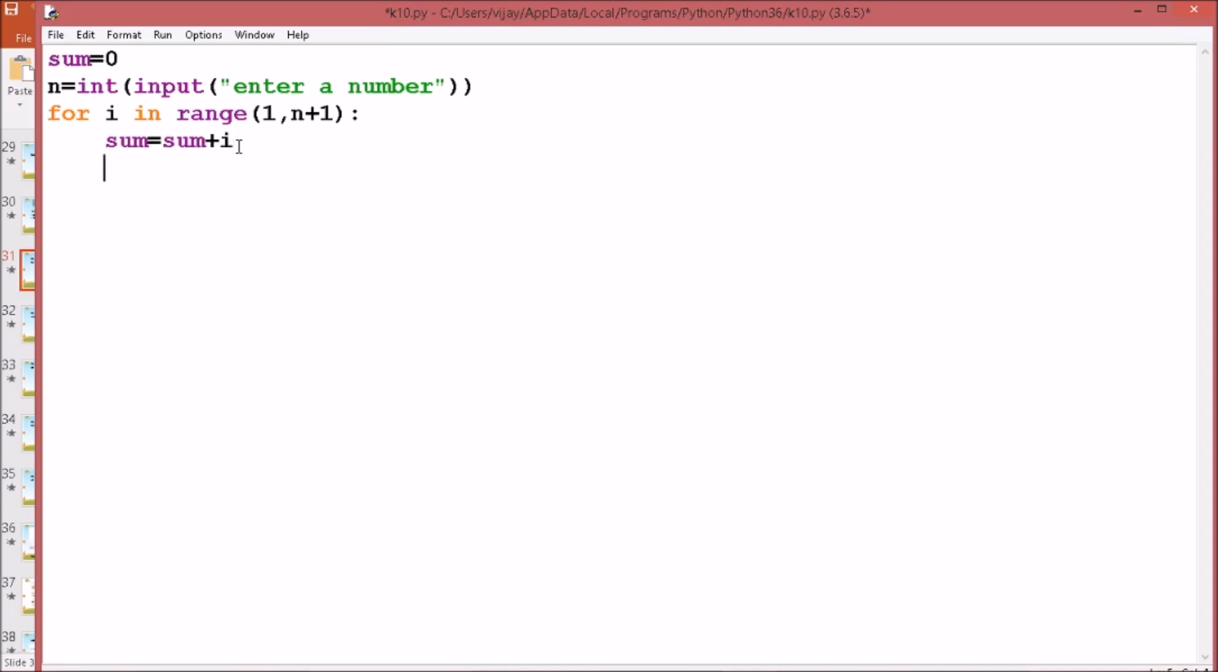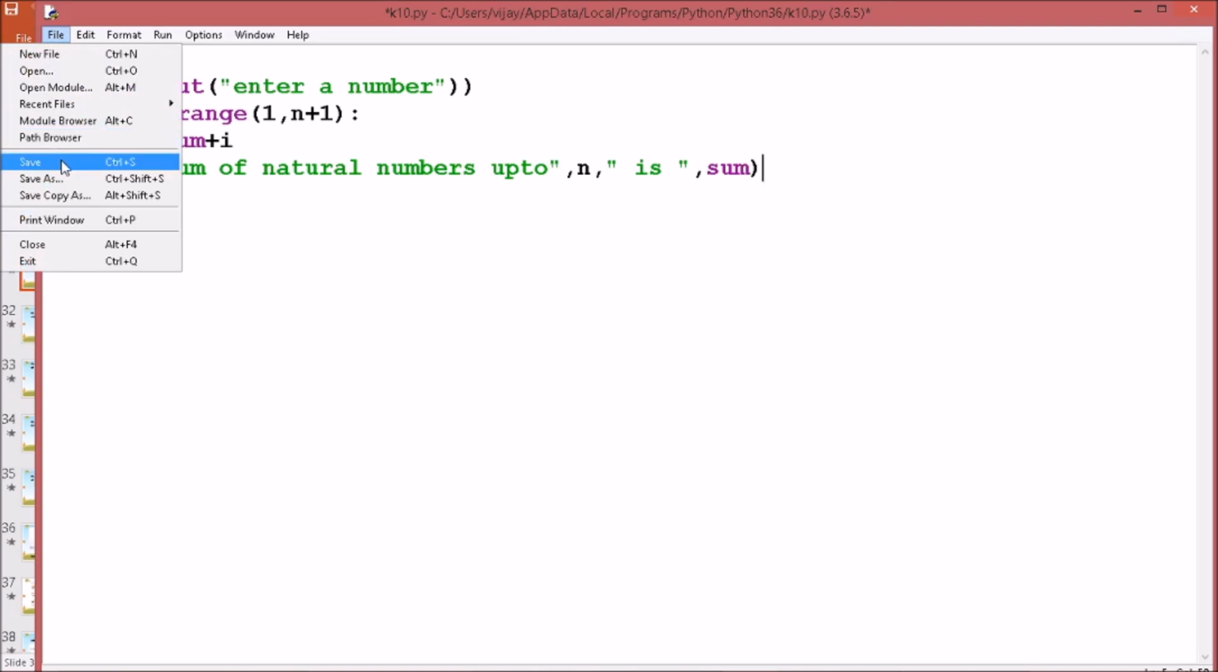And finally we definitely need an output statement, print sum of natural numbers up to n is sum. Save.